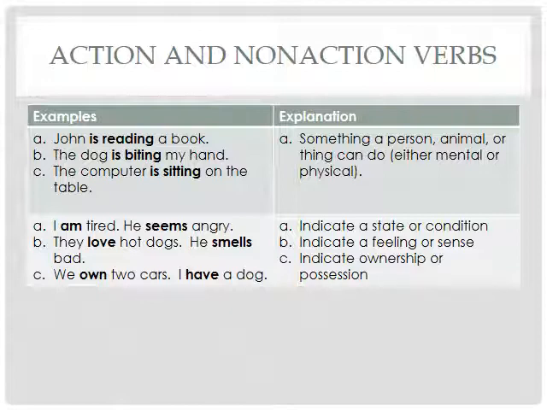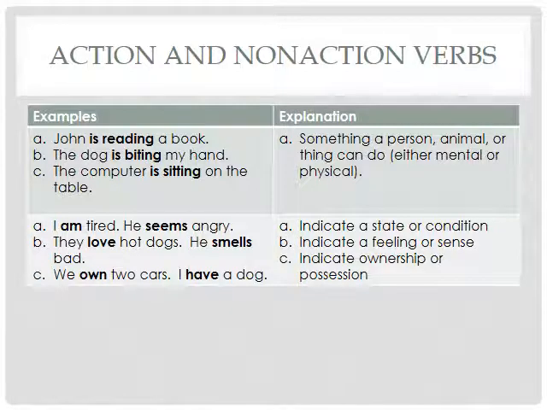The third type of non-action verb is to indicate ownership or possession. So the first example here is we own 2 cars. So this is ownership, right? That I bought those things and as a result I own them, or we own them. And the second one is I have a dog. So this one again is ownership or possession. Possess means basically to have something.